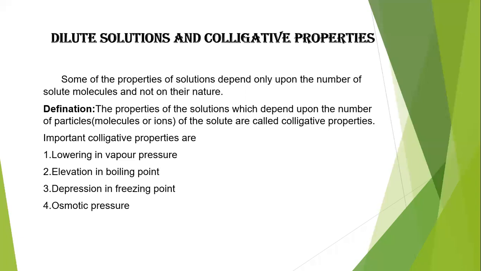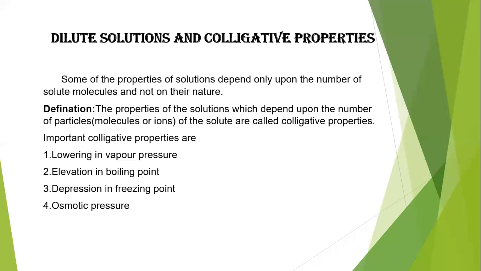There are generally four important colligative properties. The first one is lowering in vapor pressure. That is how much less the vapor pressure of the solution is when compared with the pure solvent, the difference between the vapor pressure of the solvent and the solution. That is lowering in vapor pressure.